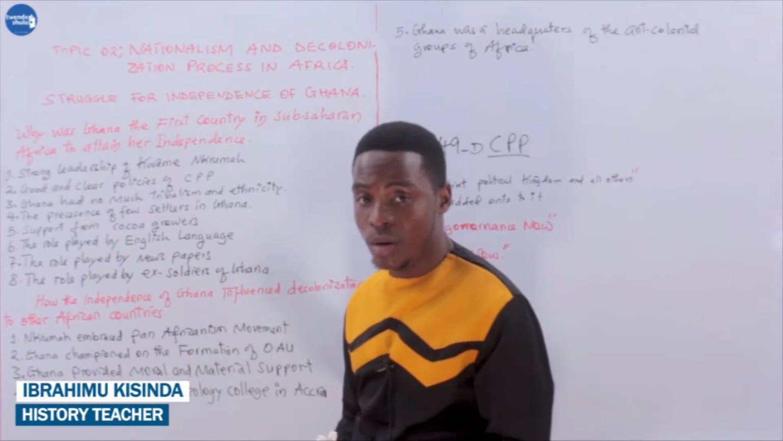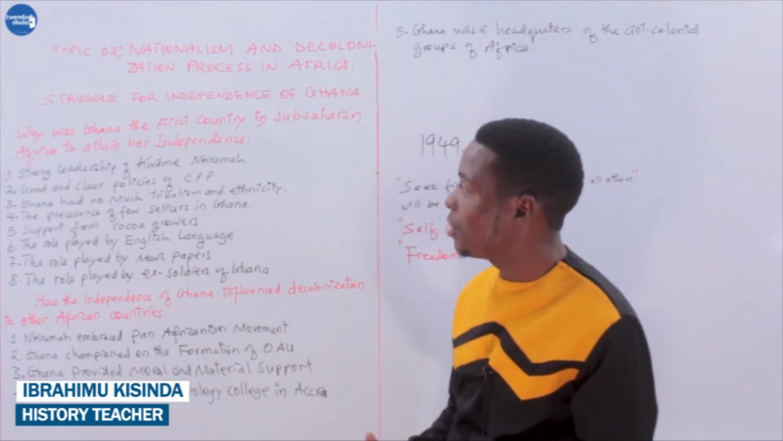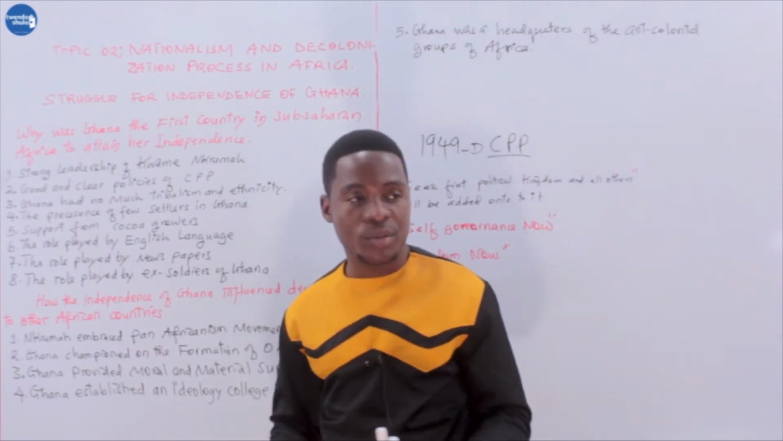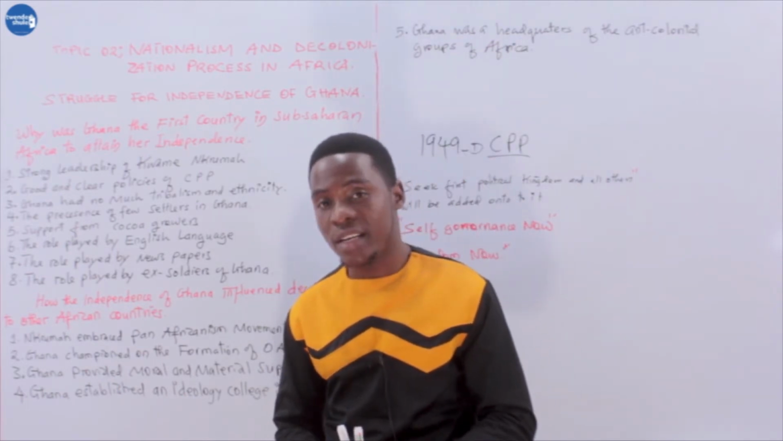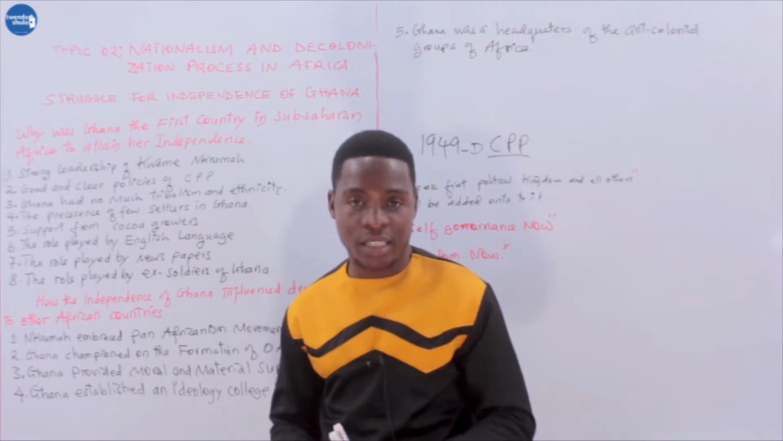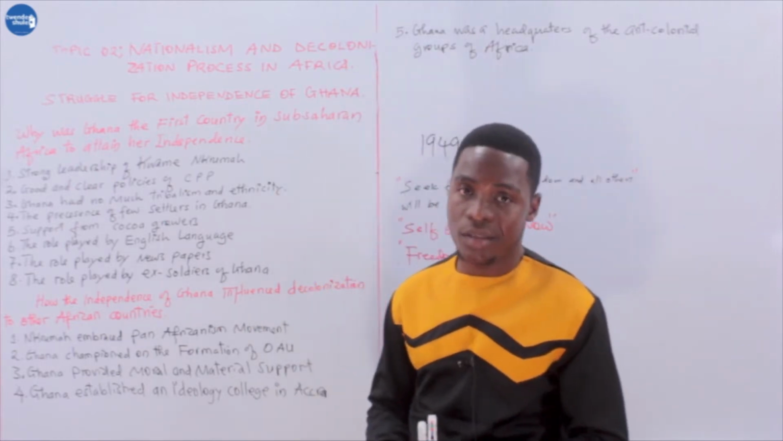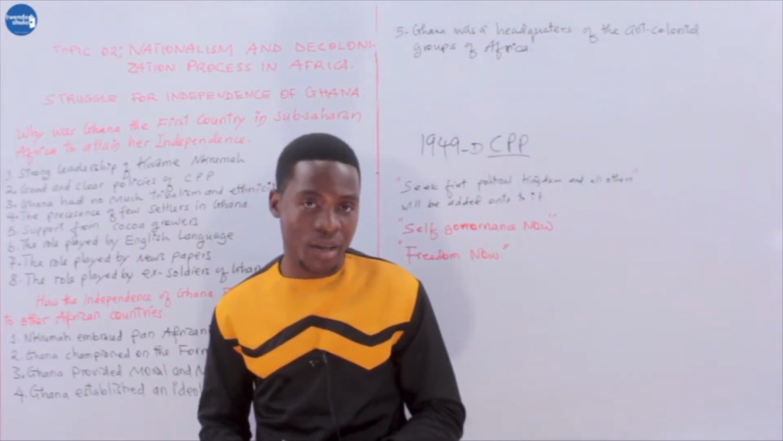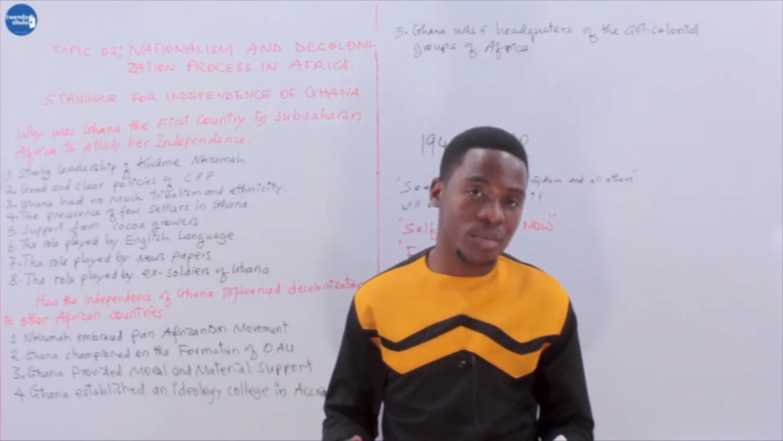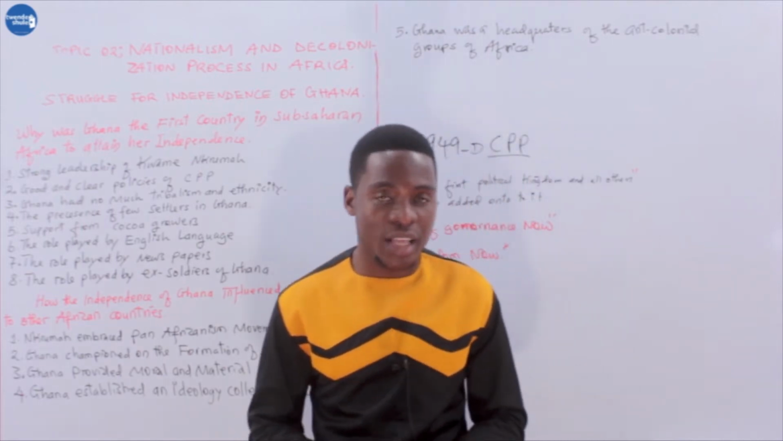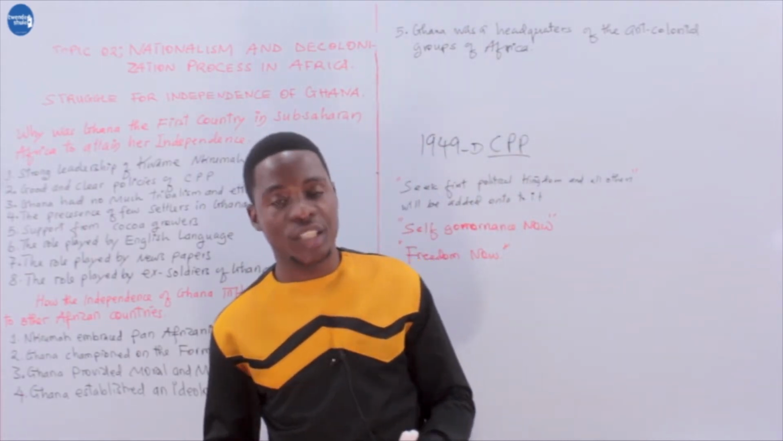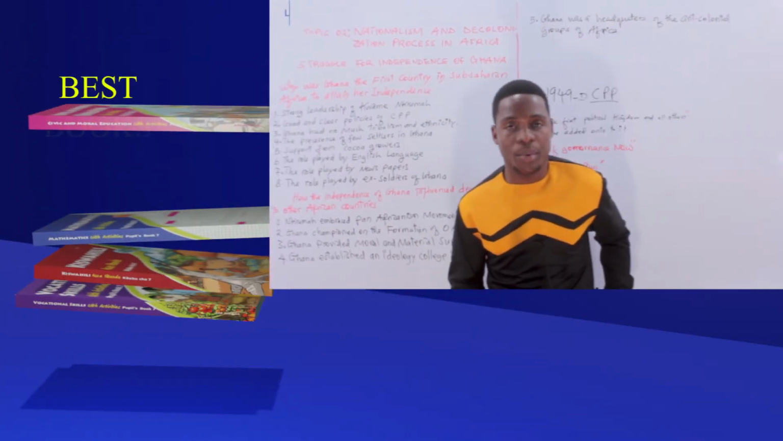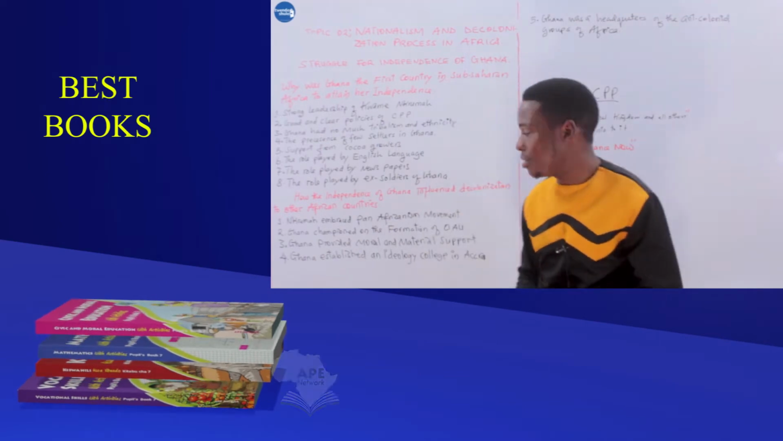So here we continue with history in Form 4, whereby in the previous lesson we discussed the forms of decolonization in Africa, whereby we saw that some states achieved independence through peaceful or constitutional means, others achieved independence through armed struggle, others through a combination of armed struggle and peaceful means, and others achieved independence through revolutionary means.